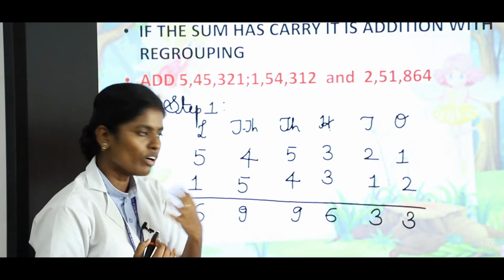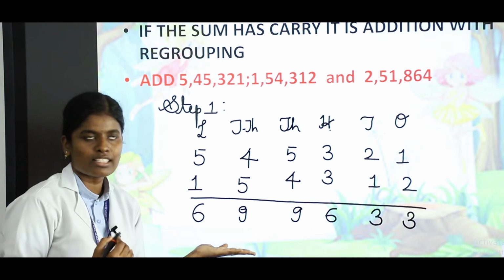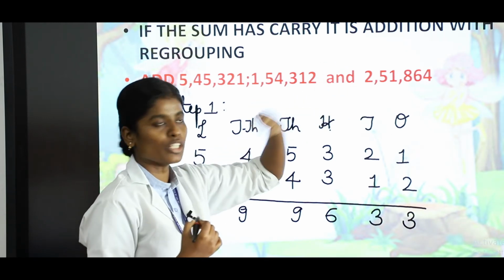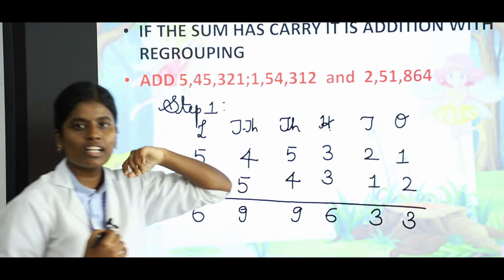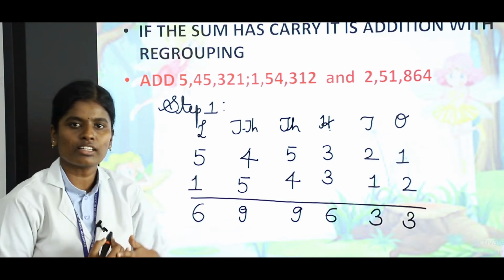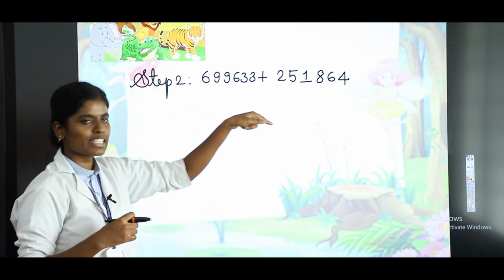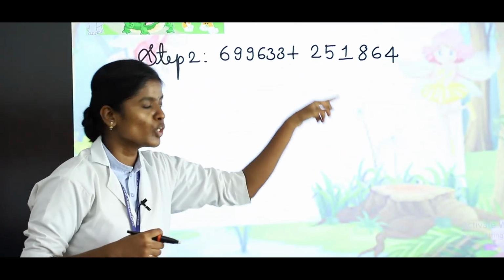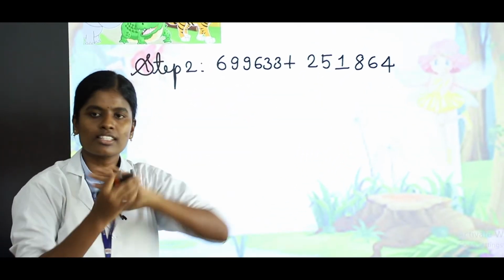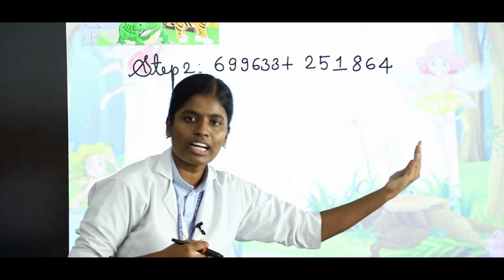Okay, in this step 2, first you will write the step 1 answer, then you write the final question, 2,51,864, then you will find the answer. Next we will do the step 2. Listen children, 6,99,633 plus 2,51,864. First we will write the place value.